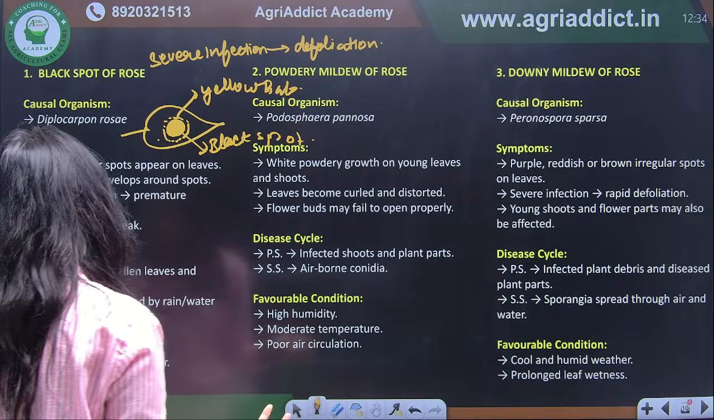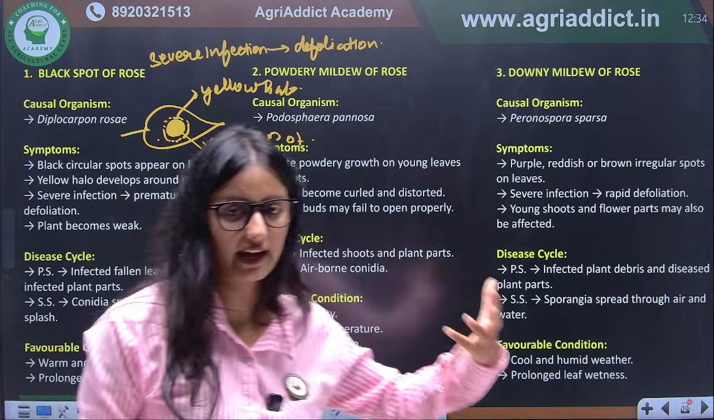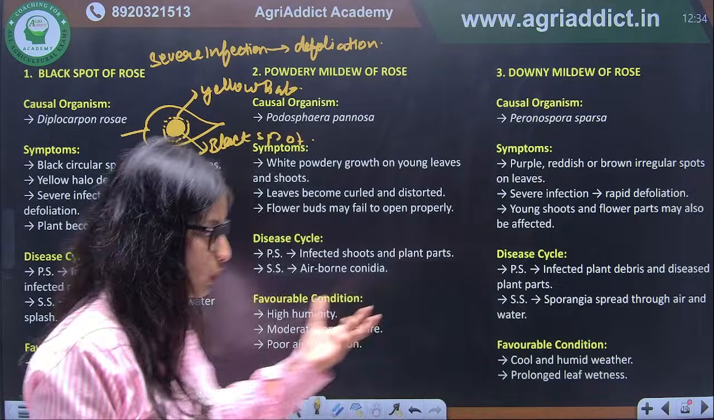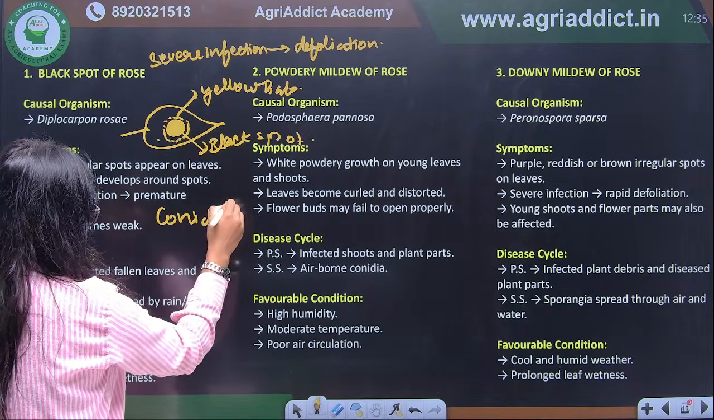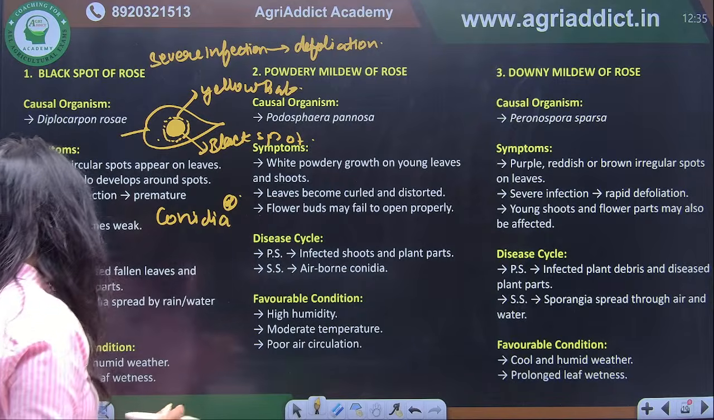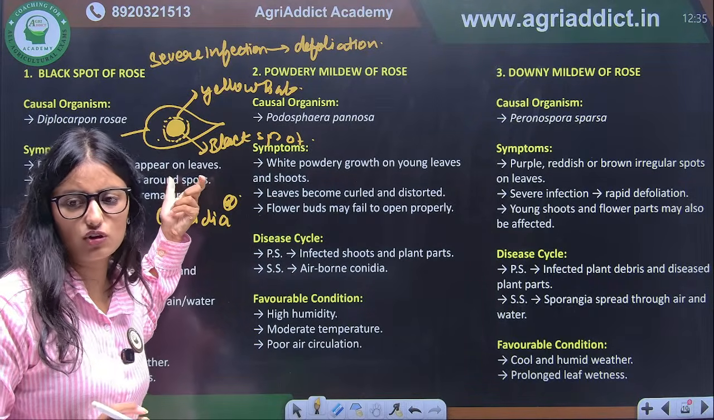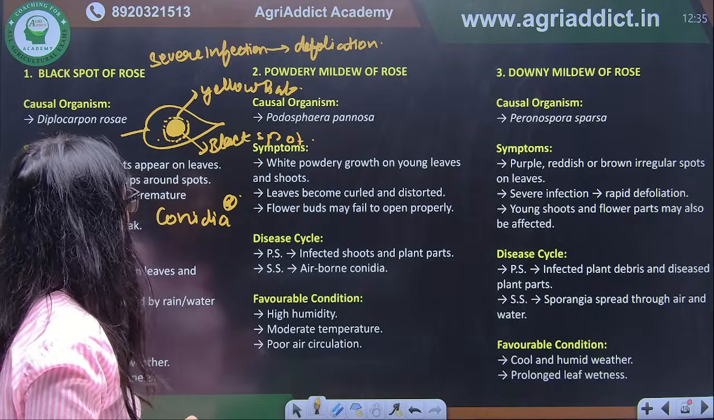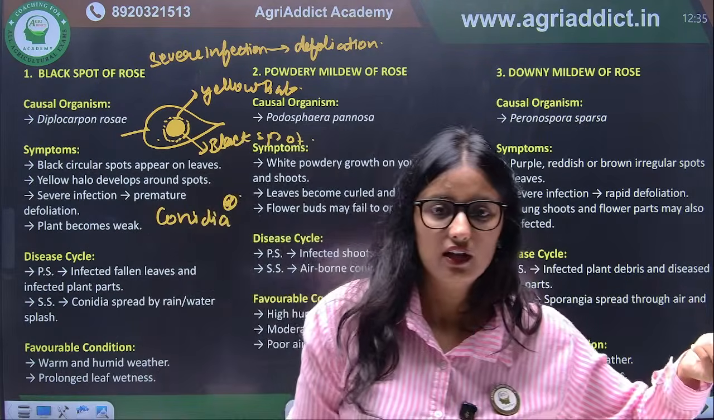Defoliation will be there. And if we talk about spread, then again it is conidia. Spread takes place through the conidia. Correct? And so this was important in the black spot. Majorly its causal organism is important. Correct? Next we talk about powdery mildew of rose.